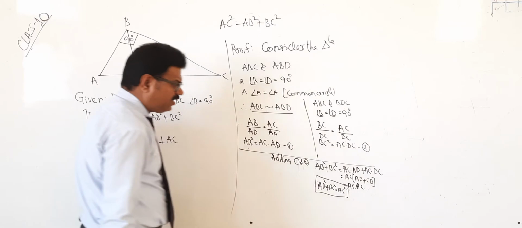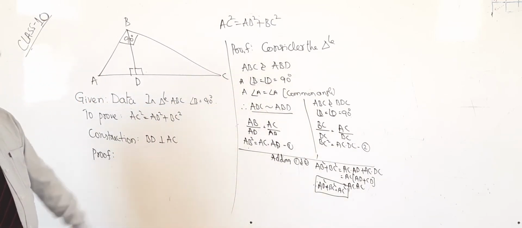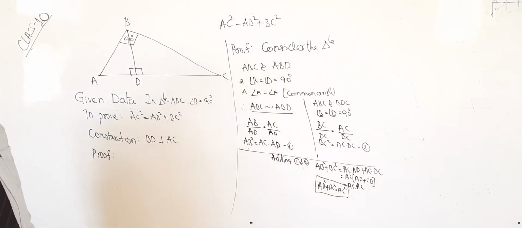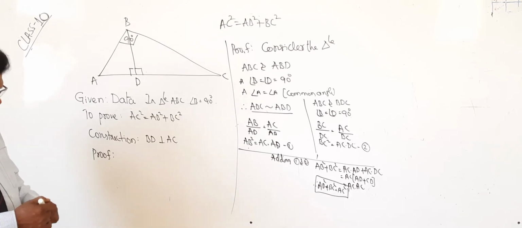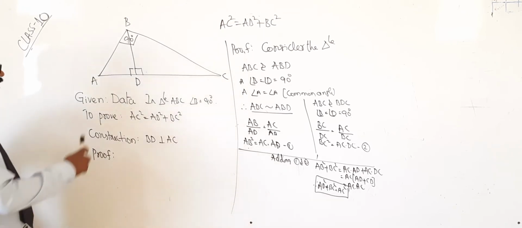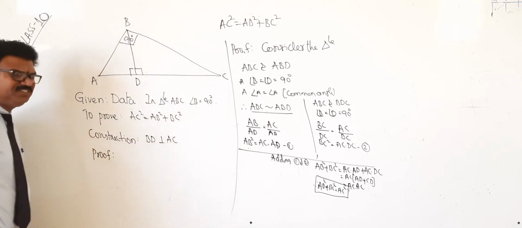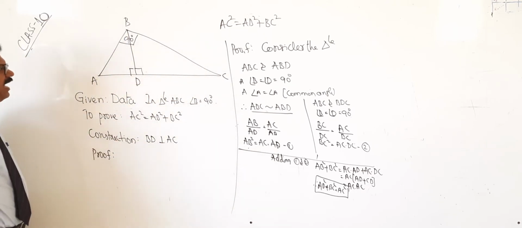So this is the Pythagoras theorem proved by Pythagoras. Okay? So very simple. One more time I will show. You see first, ABC is a right angle triangle. Angle B equal to 90 degrees.